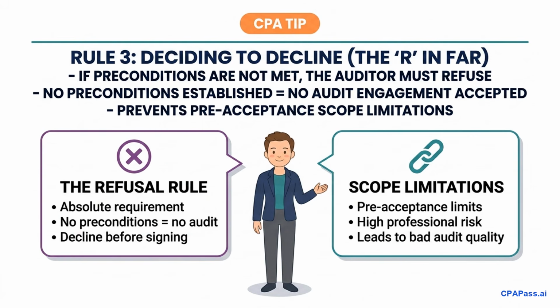The rule under AUC 210 is absolute. If the preconditions are not established, you must refuse to sign the engagement letter. Do not attempt to fix this later during fieldwork. You must walk away from the client immediately.